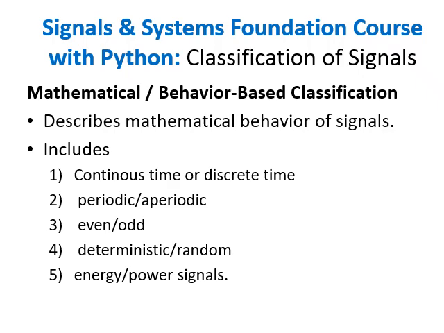And the fifth division is energy and power signals. So we can also classify the signal based on energy and power. Hopefully you understand the difference between the two. That is classification based on mathematical behavior, or the one that is based on the origin of the signals.